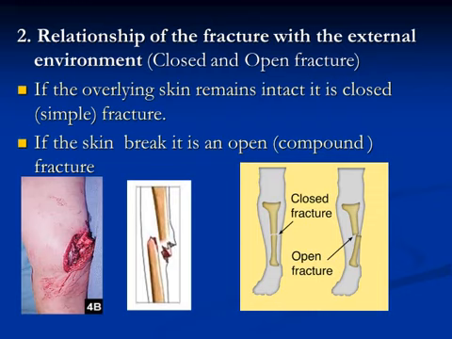The other character is the relationship of the fracture with the external environment. So we have open and closed fractures. If the overlying skin remains intact, it is called a closed fracture or simple fracture. If the skin is broken, that means that there is a connection between the atmosphere and the bone, so it is a compound or open fracture.